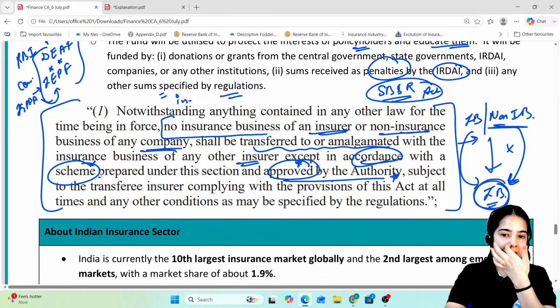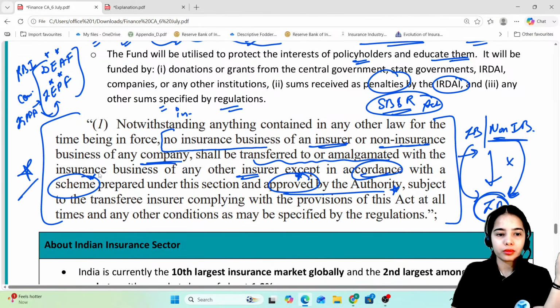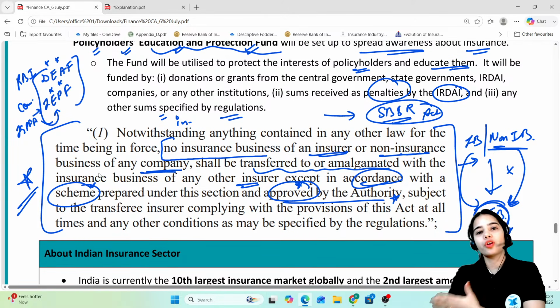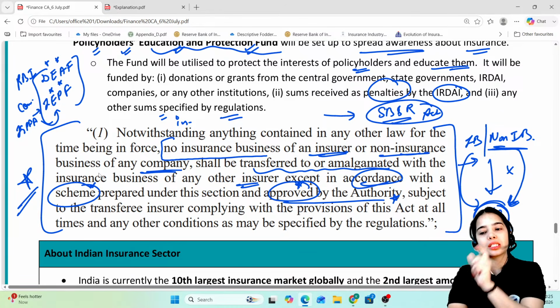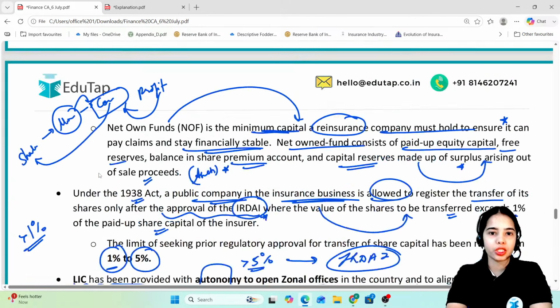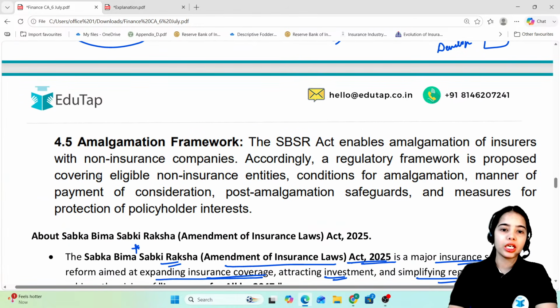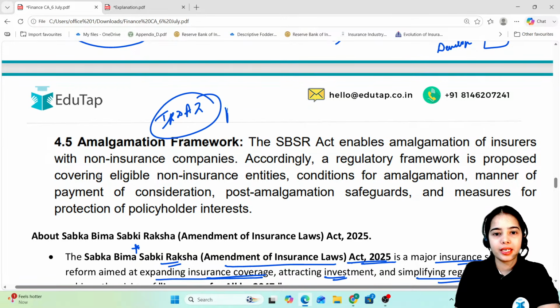This is the idea. Under this particular segment of the Sabka Bima Sabki Raksha, it has been said that with the approval of the IRDAI, and with the rules and regulations set by the IRDAI, non-insurance business can also get transferred to or amalgamate with the insurance business. That's why this proposal has been recently launched. IRDAI in its proposal announced the amalgamation framework.